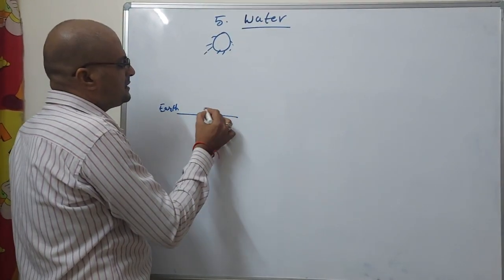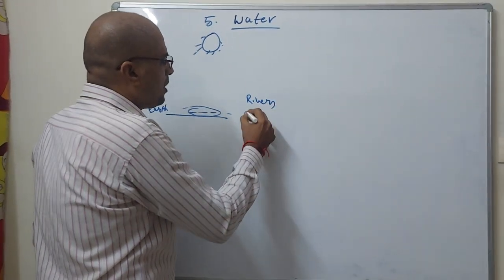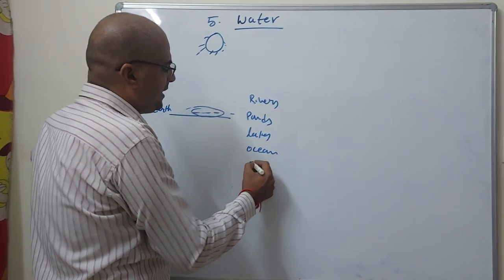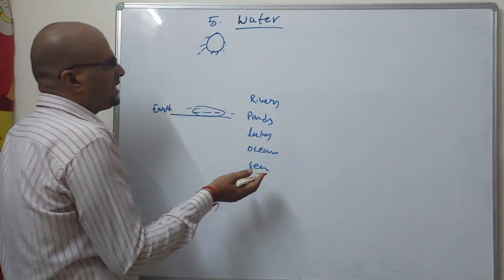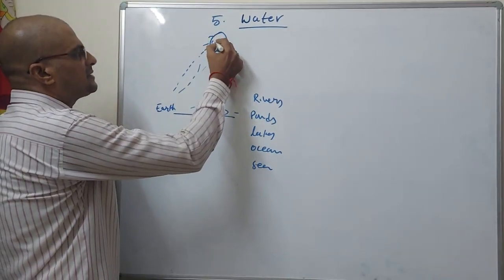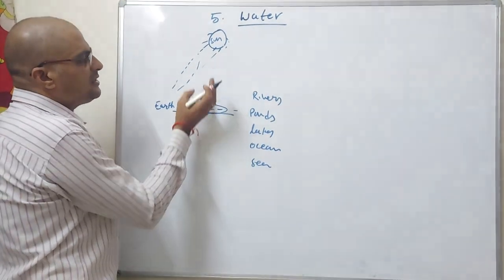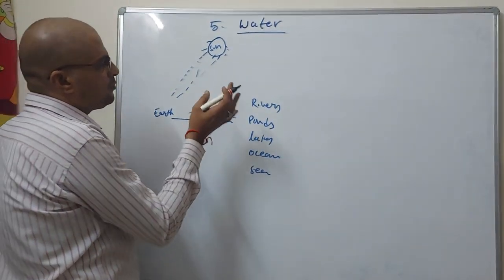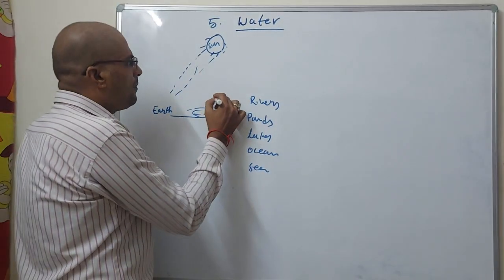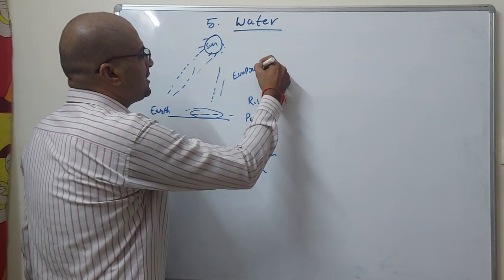Water is in lakes, rivers, ponds, and oceanic bodies, seas. We get water from all of these. The water absorbs sunlight from the earth's surface. Always the rivers, ponds, lakes, and oceans absorb the sun rays and the water evaporates. What do we call this? Evaporation.